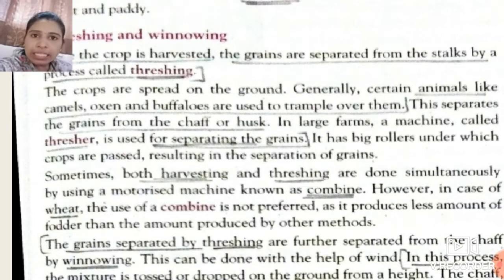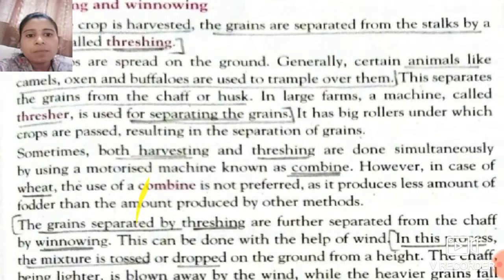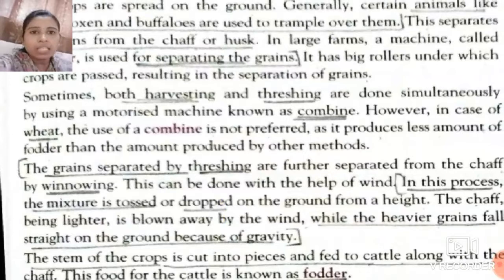The grains separated by threshing are further separated from the chaff by winnowing.